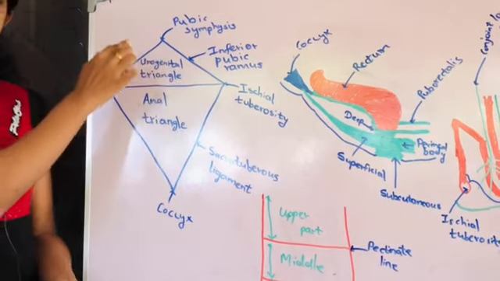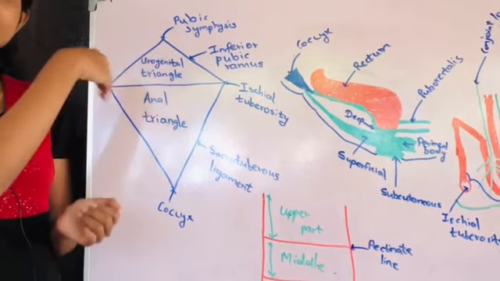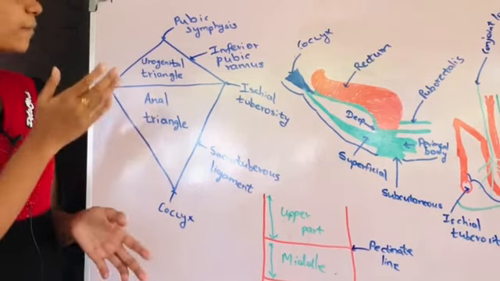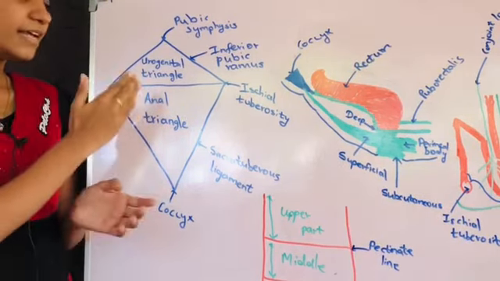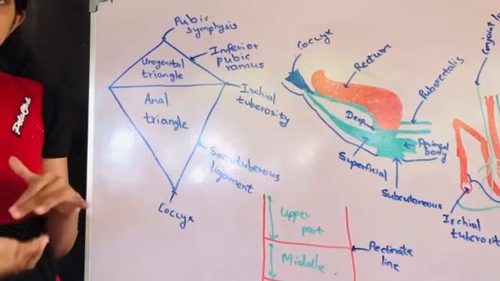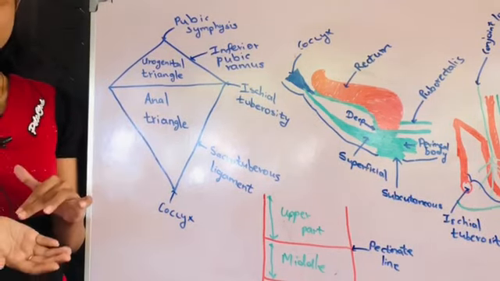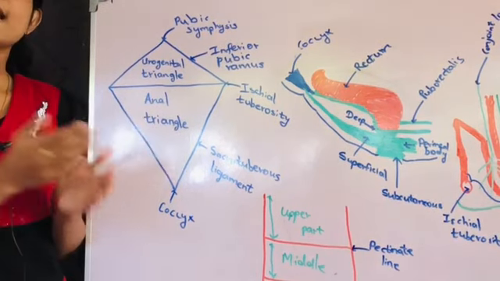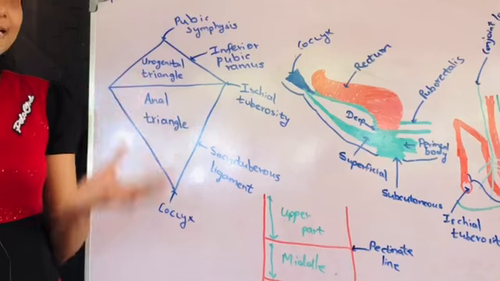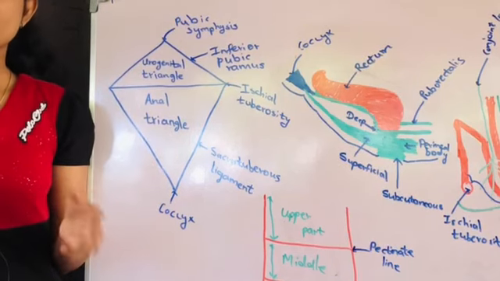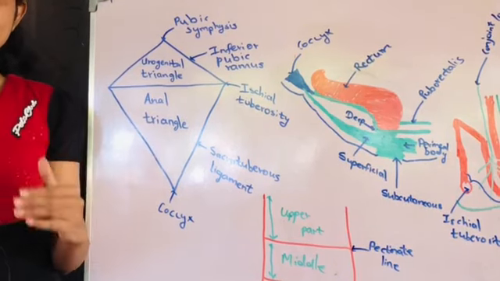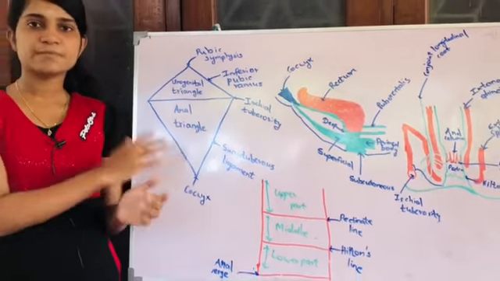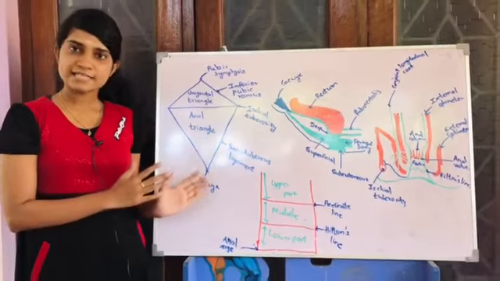The urogenital triangle contains the external genitalia, so it differs in male and female. But the anal triangle is the same in both sexes, male as well as female. In the anal triangle, in the middle there is the anal canal, and on either side there is the ischioanal fossa, that means a wedge-shaped space that is filled with fat. Inferiorly it is bounded by the skin. This is the anal triangle.